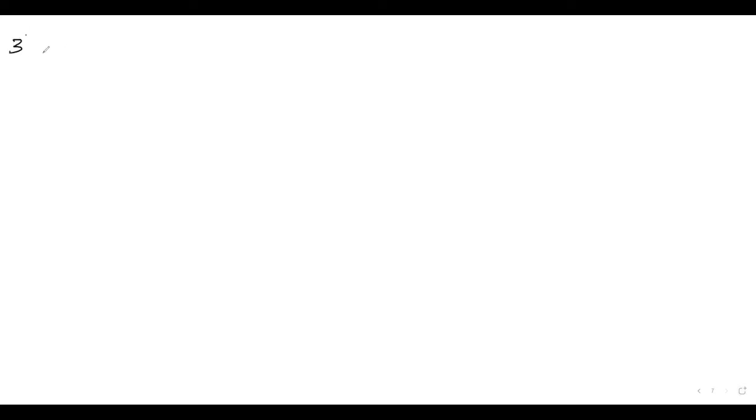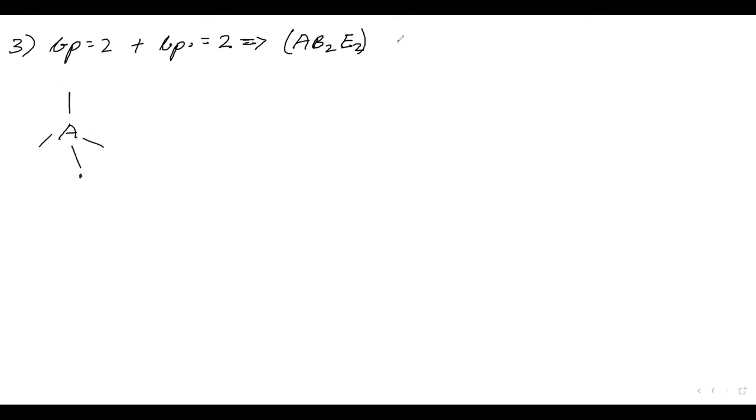The third one, which is bond pair is equal to 2 plus lone pair is equal to 2. That will give us 4, and we will have AB2 and 2 electron pairs, E2. So the electron pairs will arrange themselves in a similar way, like this.